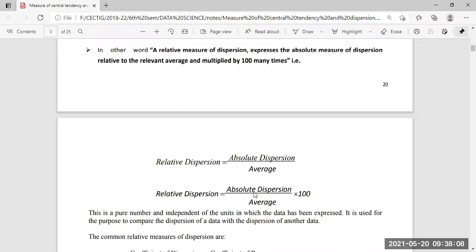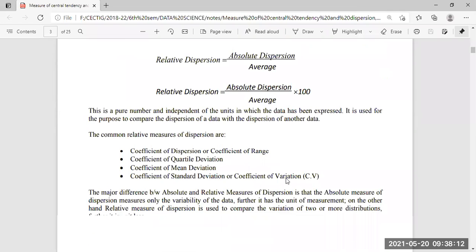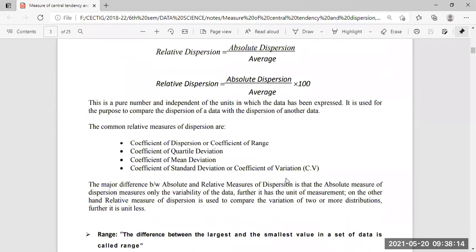So the common relative measures of dispersion are the coefficient of dispersion or coefficient of range, coefficient of variance, coefficient of quartile deviation, and coefficient of mean deviation.